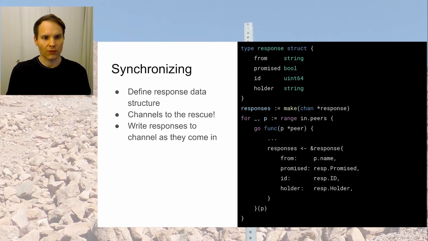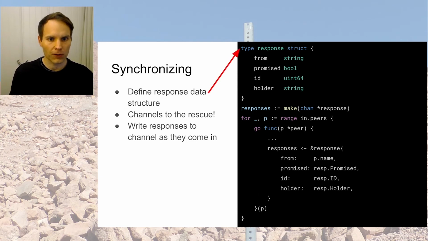And this is where we have to define a new data structure to make that work, and that is the data structure response. It contains a string from who the response is. This is mostly for logging purposes. It contains a boolean, whether or not something has been promised, the ID, and the holder. These are basically representations of what is in the response, in the promise response message anyway.